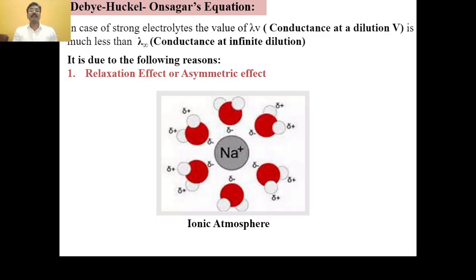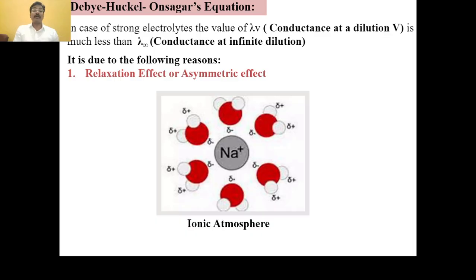The first is the relaxation effect, or the asymmetric effect. Such an ionic atmosphere is there in the electrolytic solution, and this ionic atmosphere affects the mobility of ions.